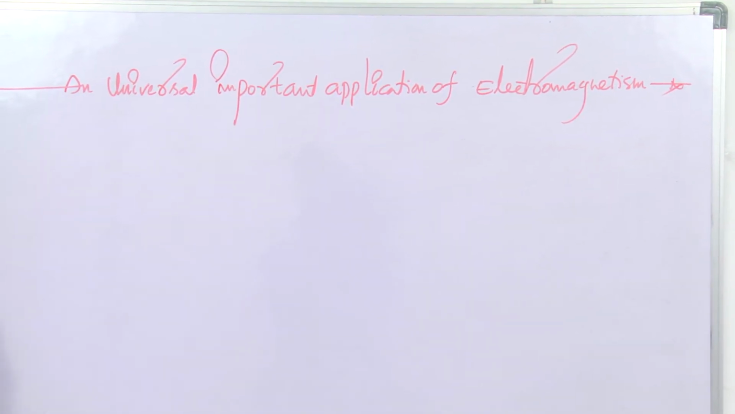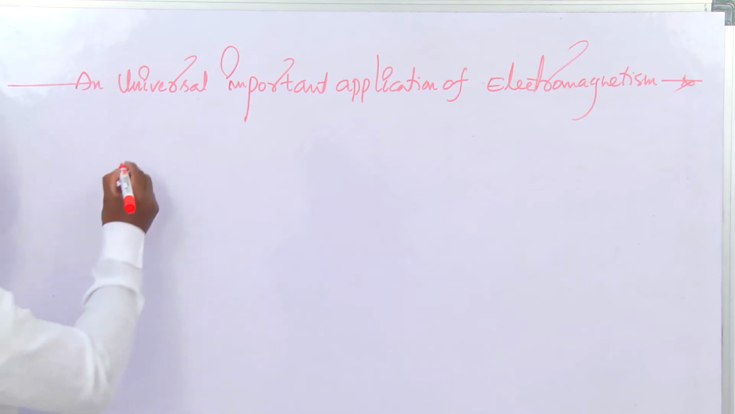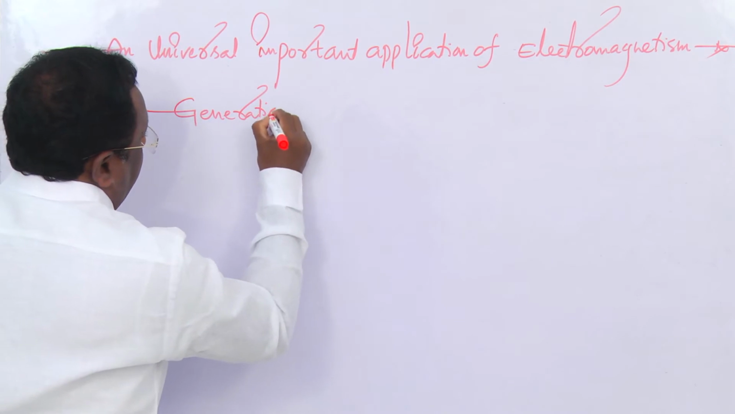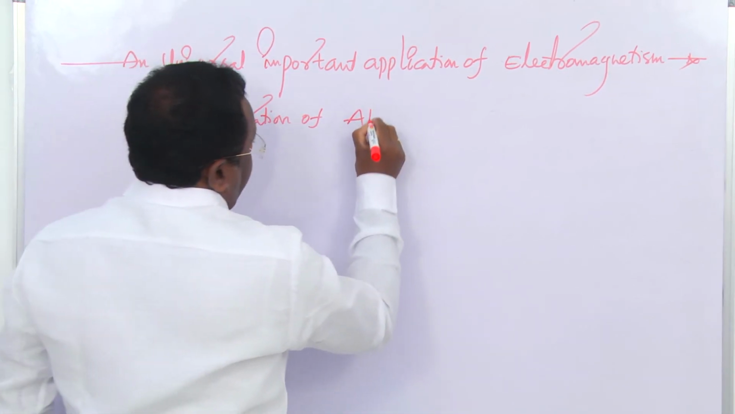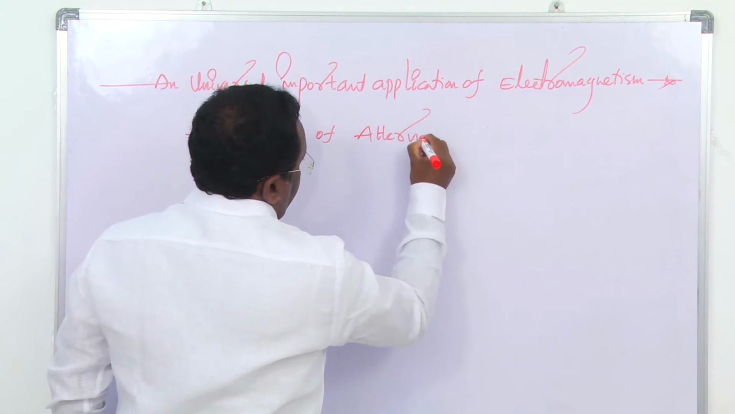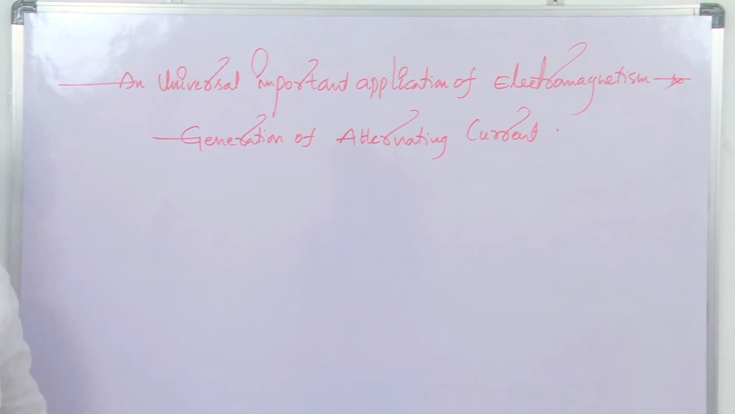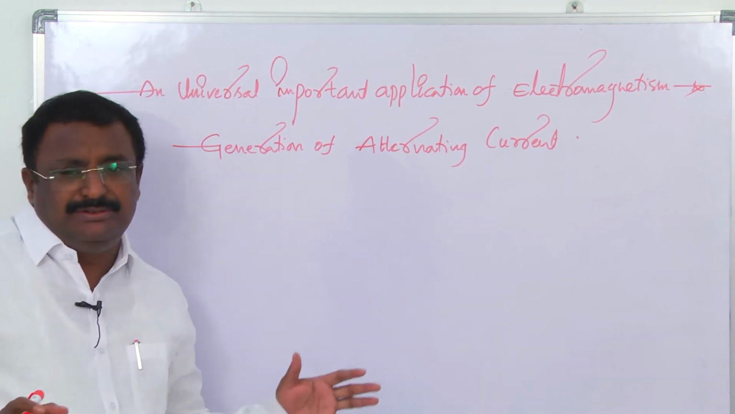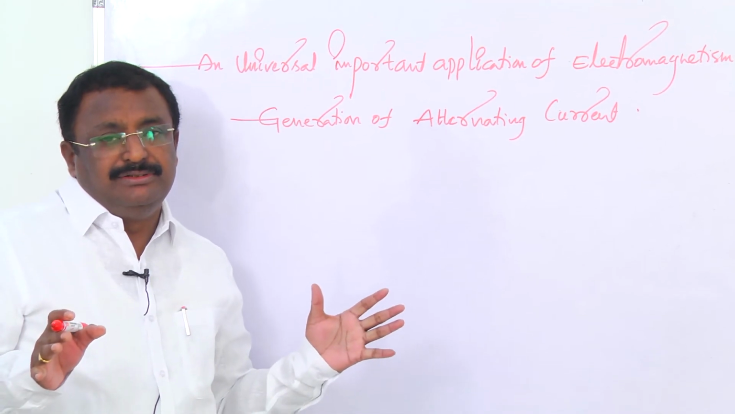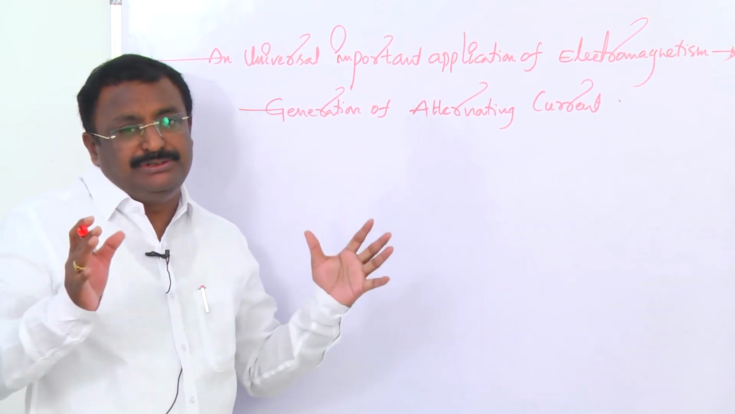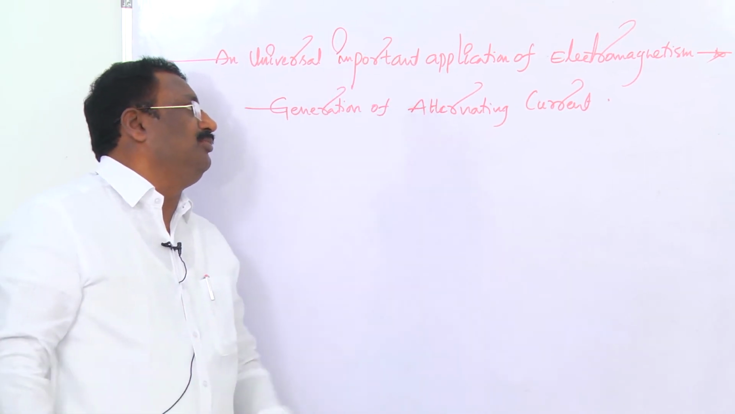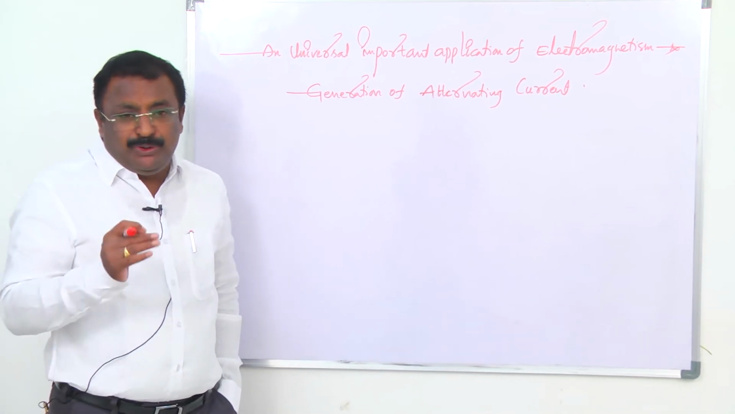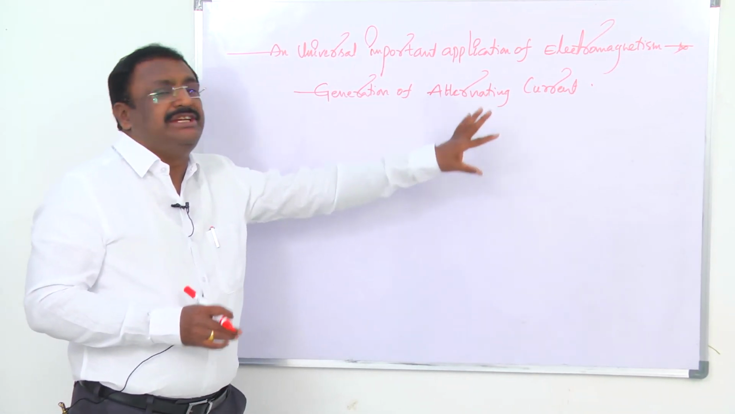That is generation of alternating current. All of us are using alternating current throughout the world, in all countries. So electric current is produced. It is the best application of electromagnetism. In all countries, electric current is produced in the form of alternating current.